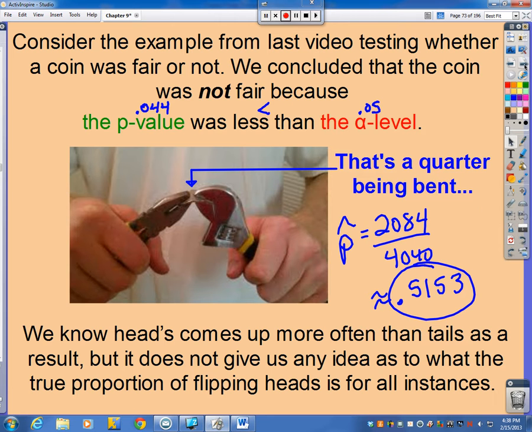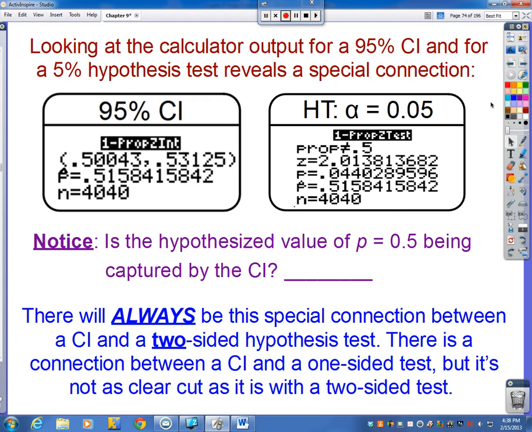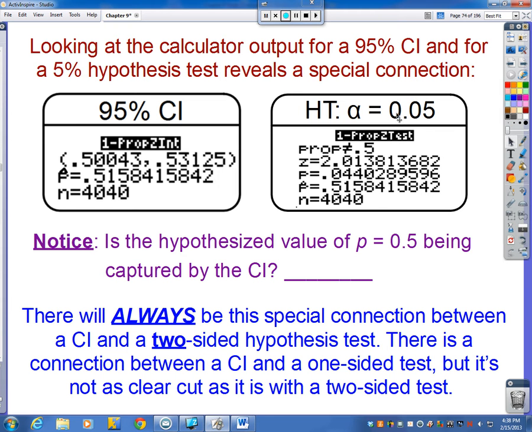Now, what gave us a better estimate, basically, of what the true proportion could be was a confidence interval. Okay, it gave us a range that said, you know, we think the true proportion of the number of, not really the number of times, but the proportion of times that a heads came up is between this number at the minimum and this number at the maximum. Now, what I want you to look at is here's the information from the last video.